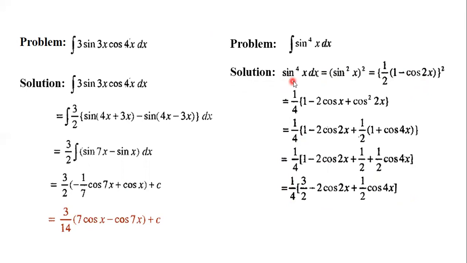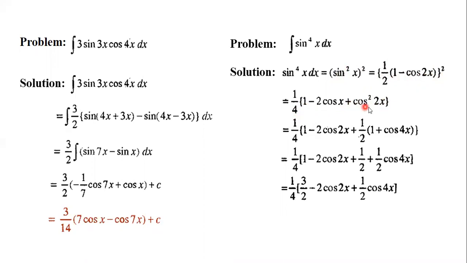So we know that sine to the power 4x is sine square x whole square. We know that 2 sine square x is 1 minus cos 2x. So sine square x is 1 by 2, 1 minus cos 2x whole square. So here we use the square formula, 1 minus 2 cos 2x plus cos square 2x. And now, boys, you see that we can integrate 1 and minus 2 cos 2x, but we cannot integrate cos square 2x.